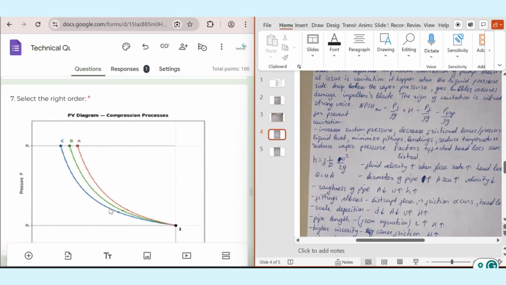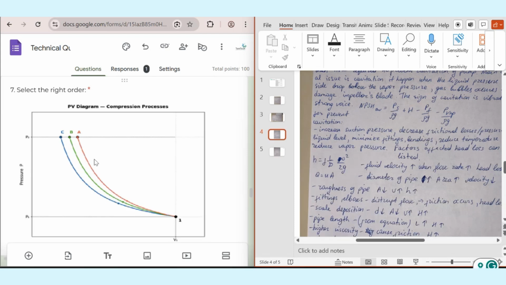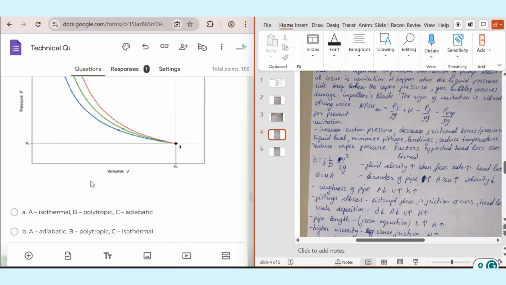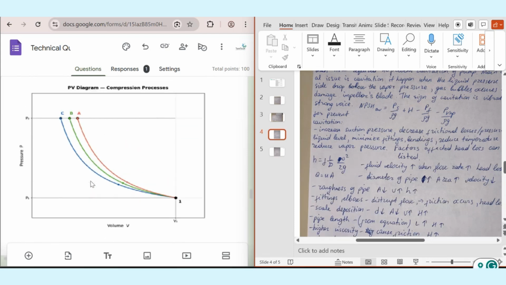Okay, moving to the next question. In the 7th question, we have 3 types of process: isothermal, polytropic, and adiabatic. In an adiabatic process, overall, we know that no heat is exchanged with the surroundings. So when the gas is compressed, all energy inside stays in the system. That's why the temperature and pressure increase more rapidly. As you can see from the graph, it is represented by A, which is steepest in the PV diagram.